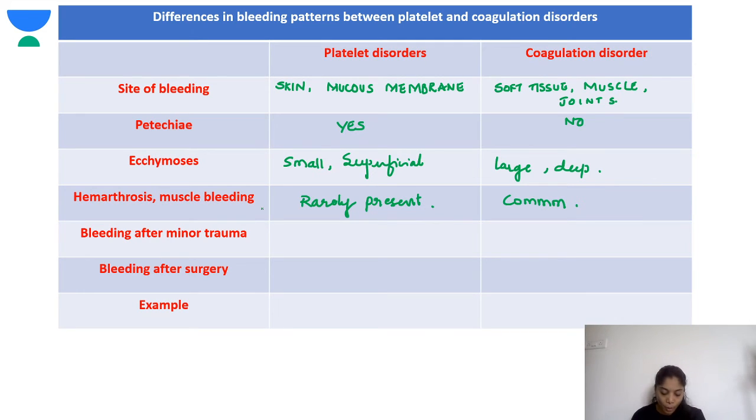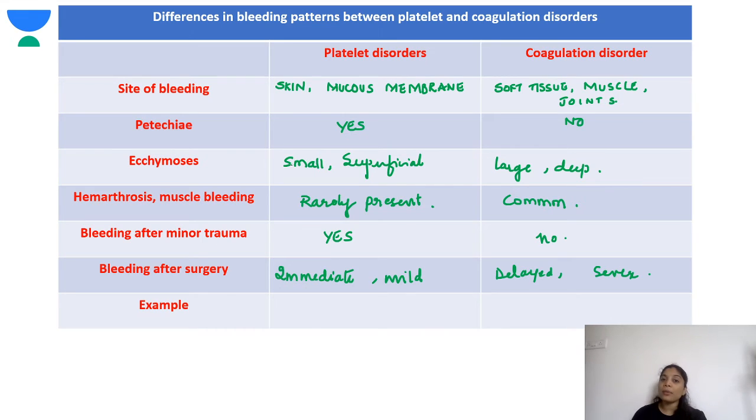Bleeding after a minor trauma. Yes, bleeding after minor trauma is seen in platelet disorders and is not a common condition in a coagulation disorder. So everything is small in platelet disorder. Next, bleeding after surgery. Very mild immediate bleed might be there in platelet disorder, but in a coagulation disorder it is a severe bleed or a delayed bleed. So in platelet disorder it is immediate and mild, while in a coagulation disorder it is delayed and can be severe.